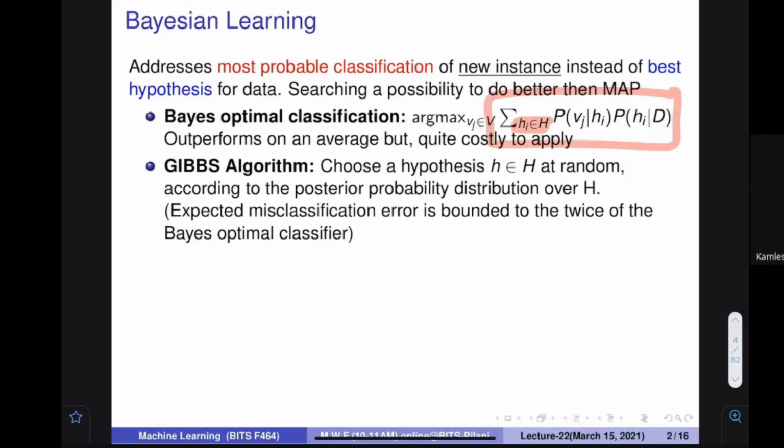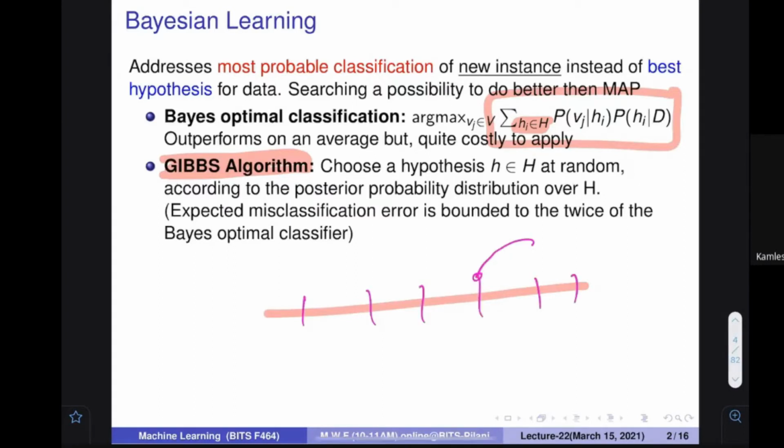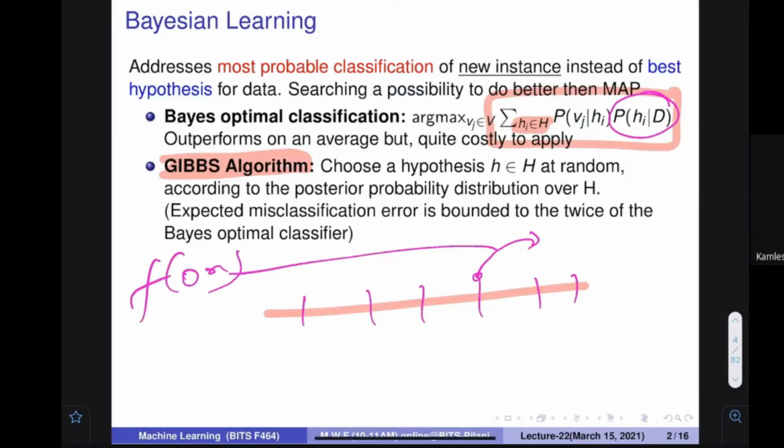This is the biggest problem. Then one solution came in the last class that we discussed, the Gibbs algorithm. Since you know that a lot of hypotheses are there and they have different probabilities, you pick a particular hypothesis with the probability P(hi | D). You pick it randomly, and when a new item comes, you apply this particular hypothesis on this data item and see what the classification is.